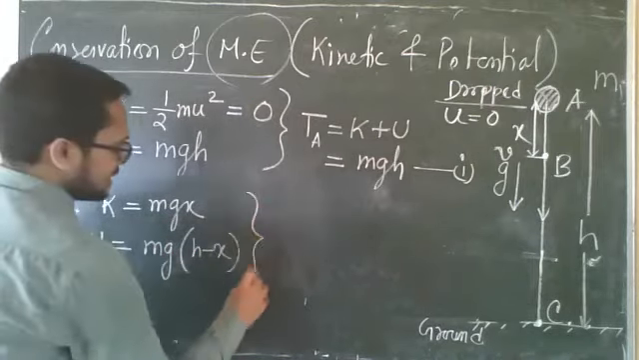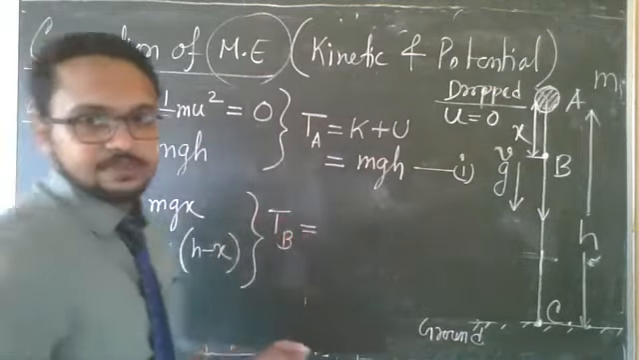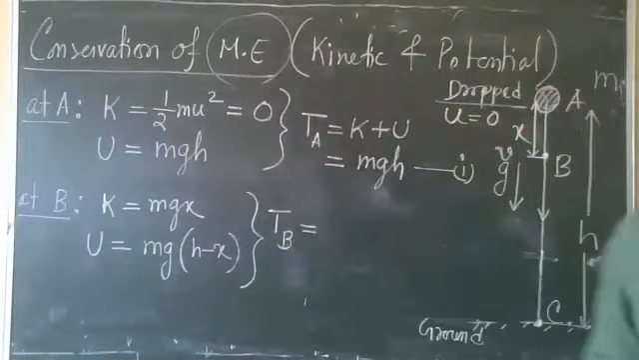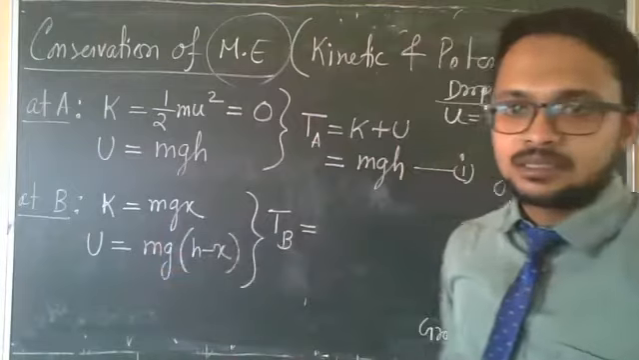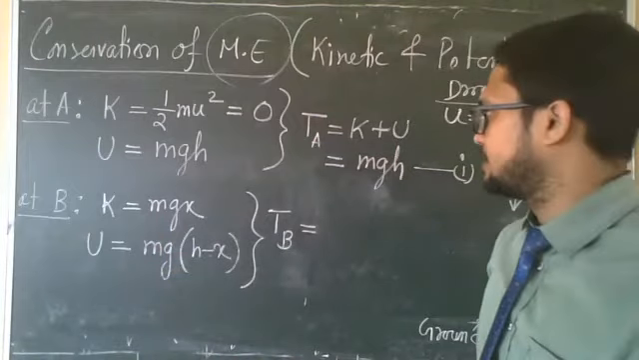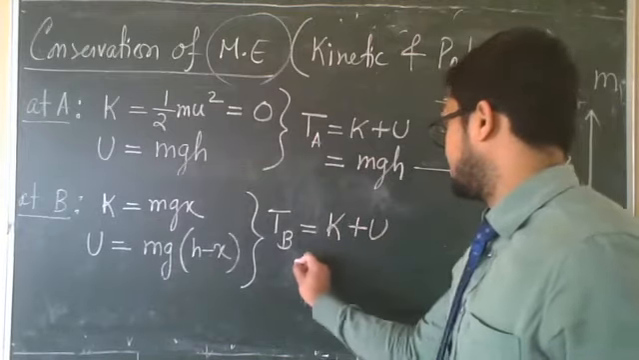Now find the total energy at B. How much? Total energy is this plus this. Add everyone. K plus U. K plus U. Fine.